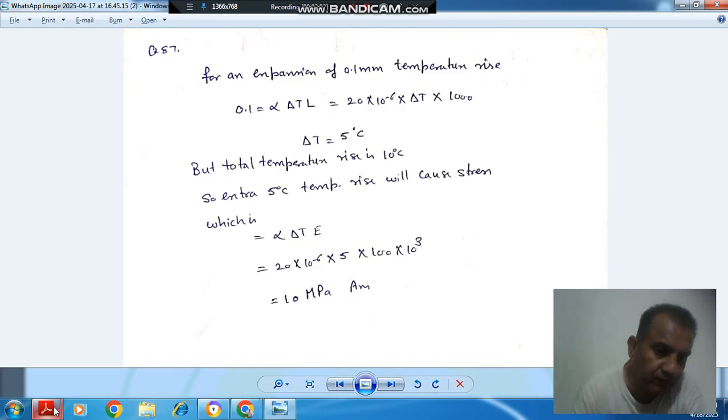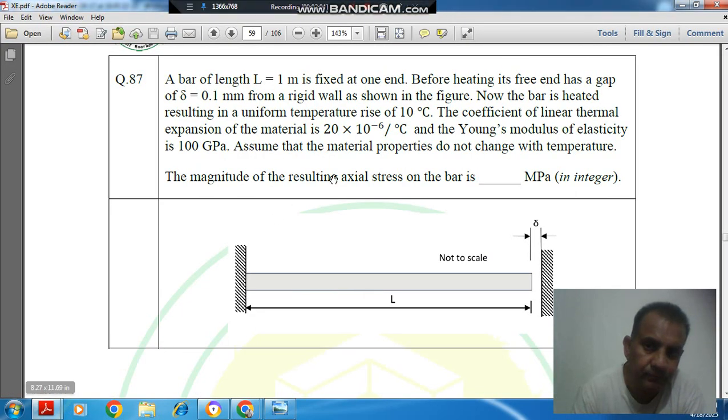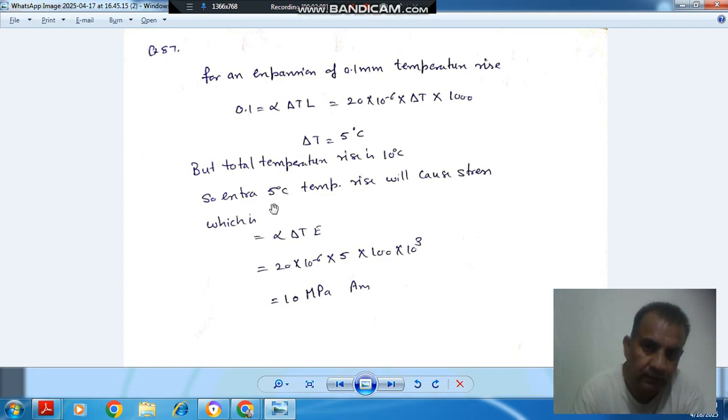But here we have raised the temperature by 10 degrees Celsius. So an extra 5 degrees Celsius temperature rise is taking place, which will cause stress in the material, and that stress is alpha delta T E. Delta T is now 10 minus 5, that is 5.